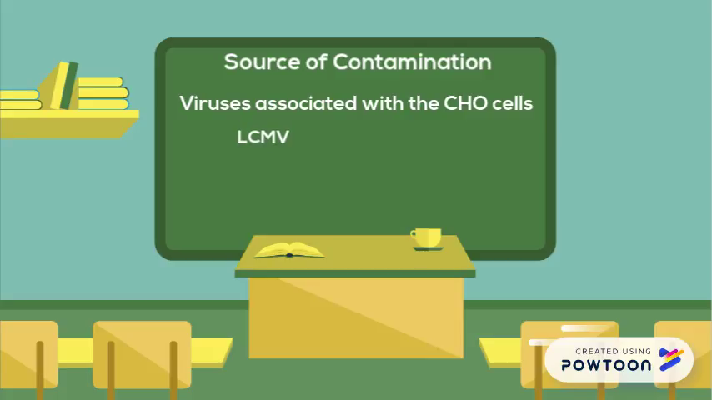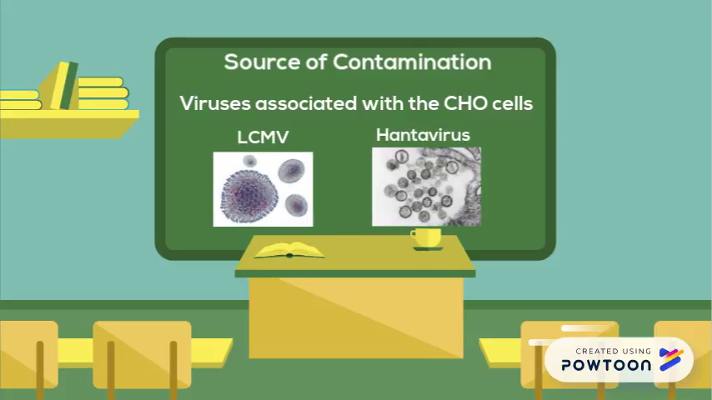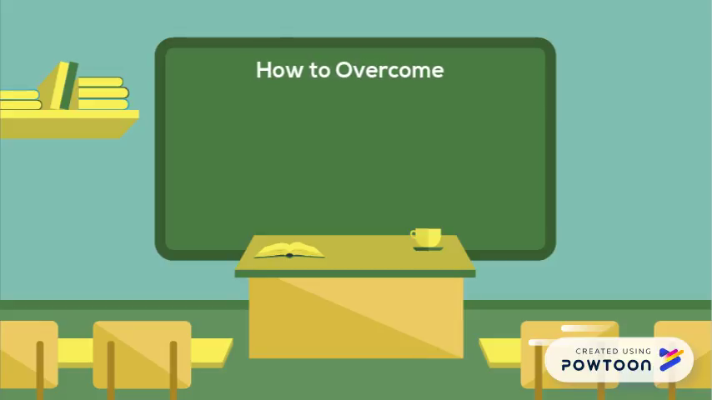The first significant source is viruses associated with the mammalian cell lines used. Examples of viruses available in the hamster cell line are the LCMV and the hantavirus. Virus-containing cells should be detected beforehand through immunochemical procedures like Southern blotting or sensitive techniques such as the PCR.